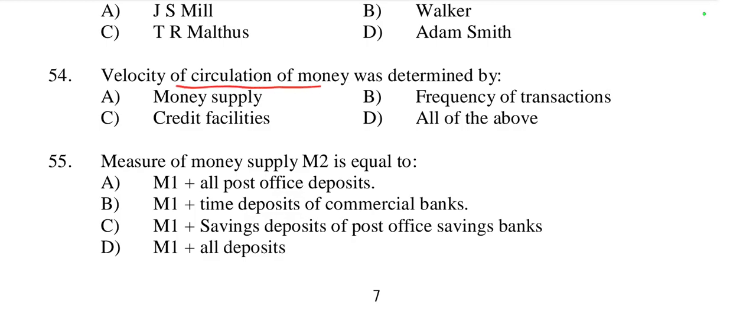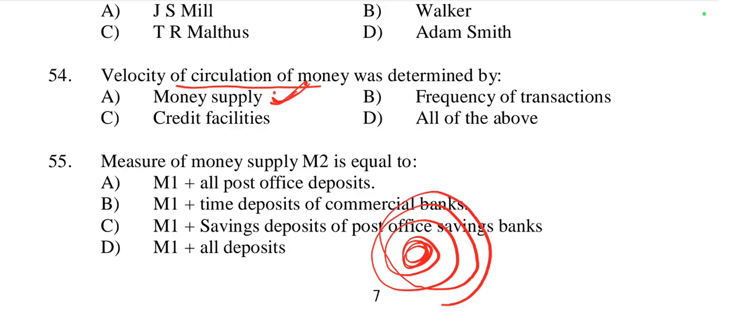So it is determined by money supply. By money supply, the velocity of circulation of money increases. It is also determined by frequency of transaction, how many times the money transacts from hand to hand. Then credit facilities: the greater the credit facilities, the greater the velocity of circulation of money. So here velocity of circulation of money is determined by all the factors. So here D is the right option, all of the above.